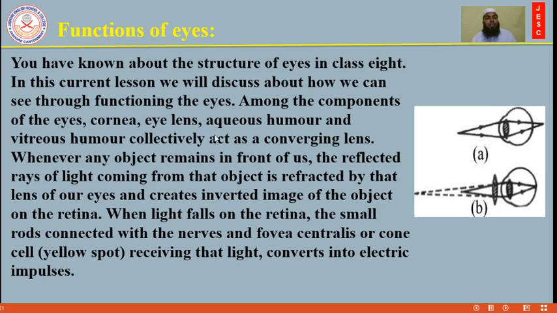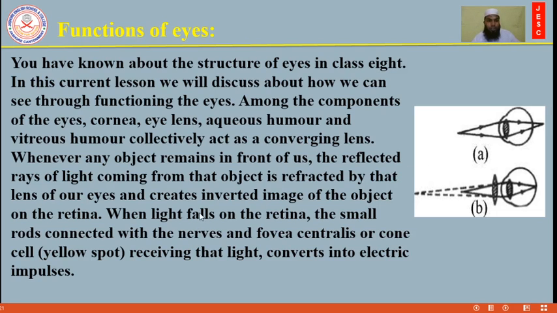Dear students, this part is called cornea, then lens, aqueous humor, and vitreous humor. The gel like fluid between cornea and lens is called aqueous humor, and the jelly like liquid behind the lens is called vitreous humor.